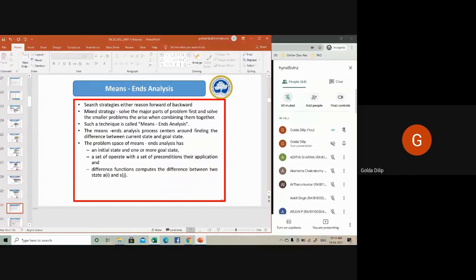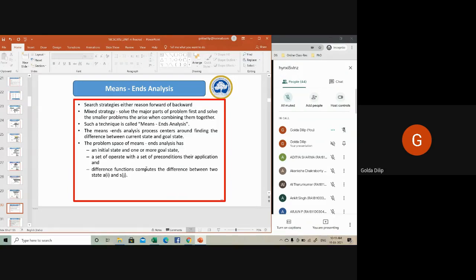On the other hand, if I go to some other room, roam there, and then proceed towards my goal, the difference will be increasing. That's the concept behind MEA, means end analysis.